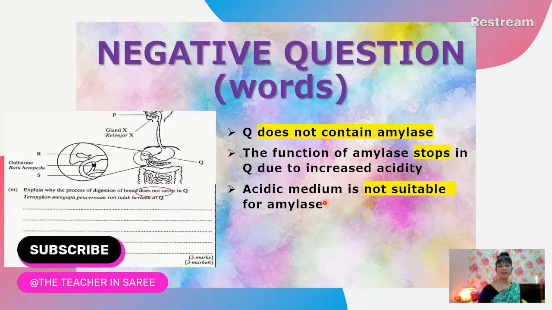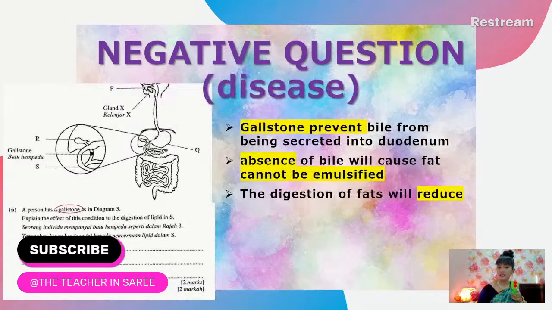So the acidic medium is not suitable for amylase. All right. So this is the way to answer these negative questions. Negative statement questions, negative statement answers, again and again. You will see that the pattern doesn't change, and the pattern will never change.